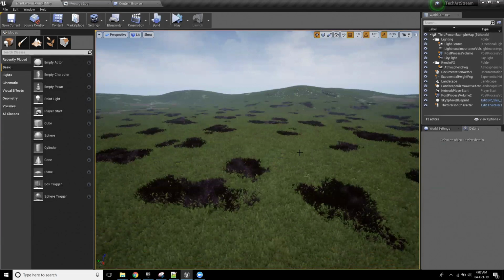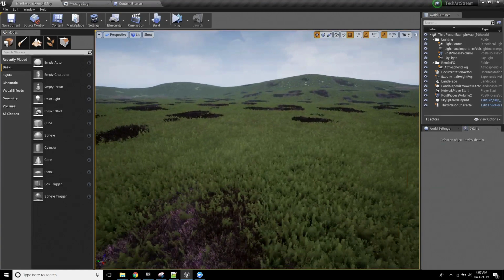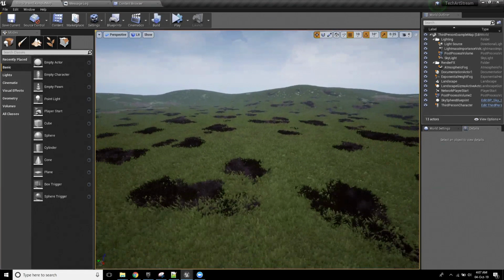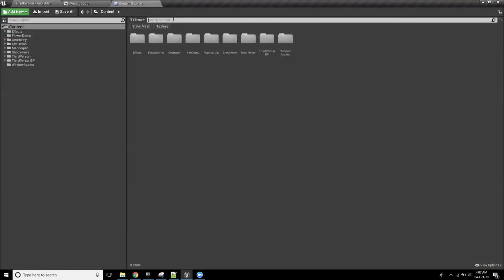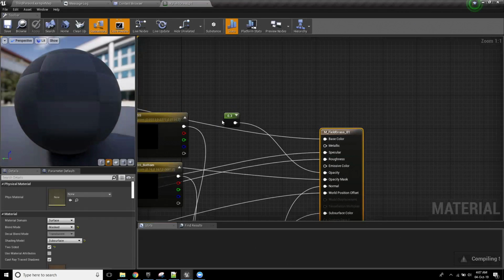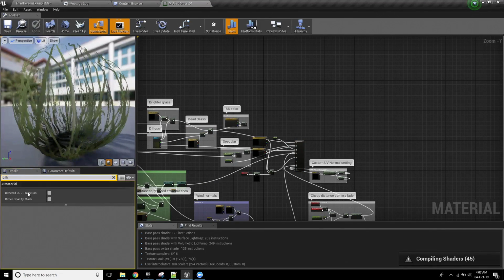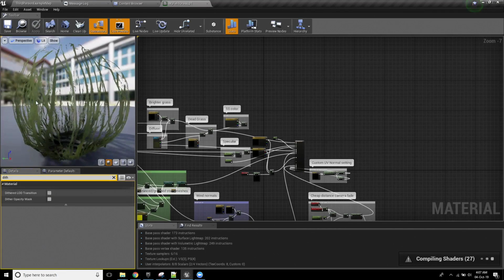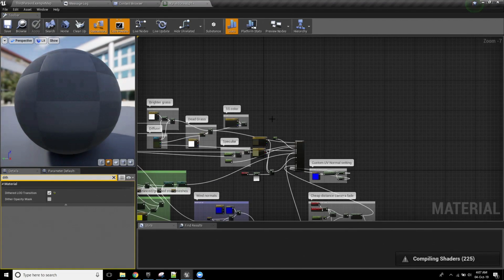Now, there's a very simple little option if you're going to be using a lot of foliage. I'm not sure if you'll be able to see it very well in this video, but you should be seeing a lot of popping going on with this grass as I move forward and backwards. Just be aware, folks, that to fix your LOD popping on assets is literally as easy as opening up the material and clicking this dithered LOD transitions and then just hitting apply and then moving on with your life, because seriously, that's all it takes.